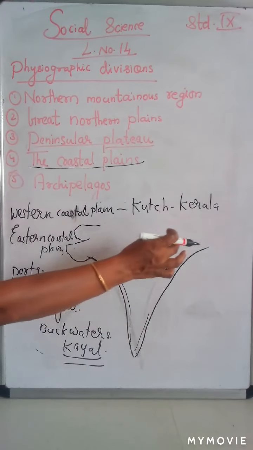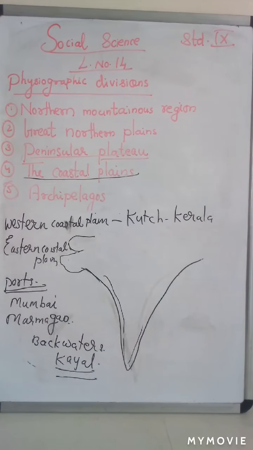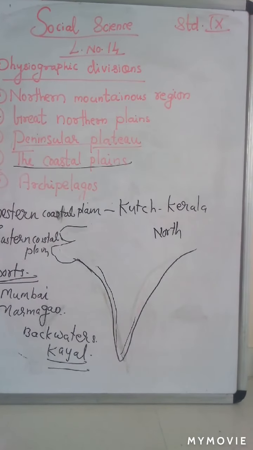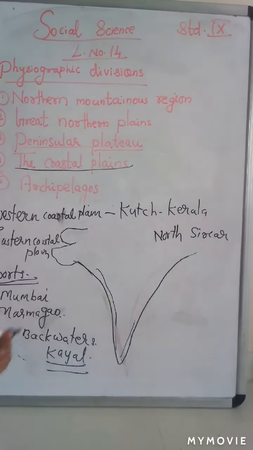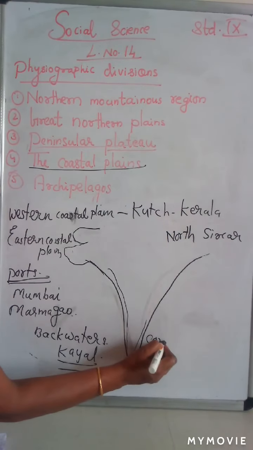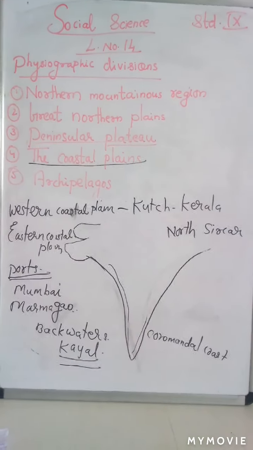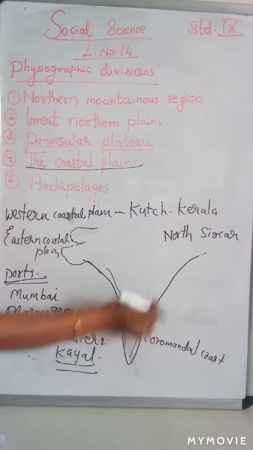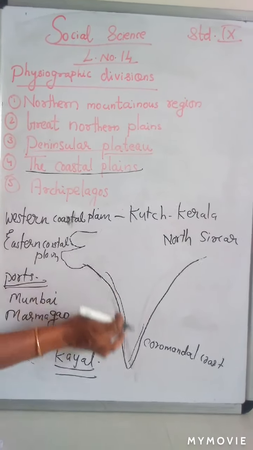Its northern coast is called the North Sarkar Coast, and the southern Tamil Nadu coast is called the Coromandel Coast.